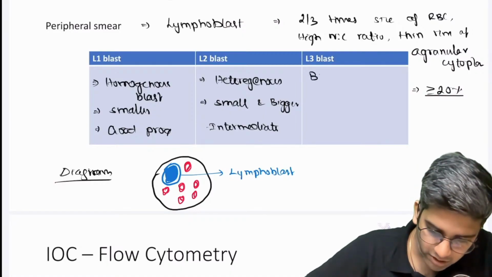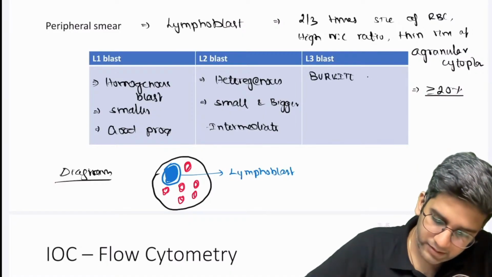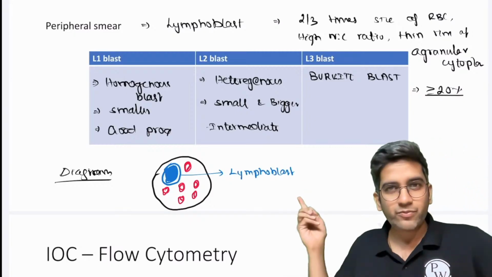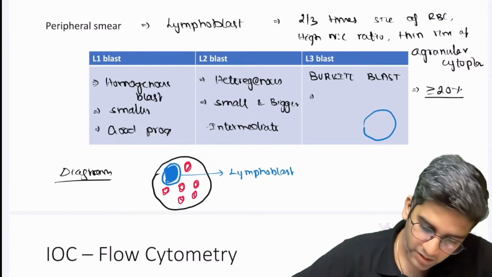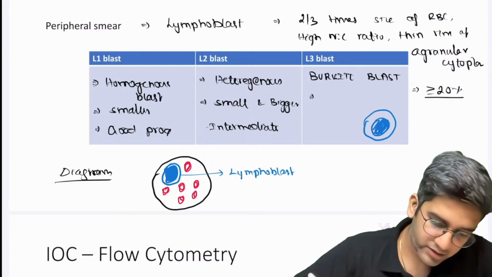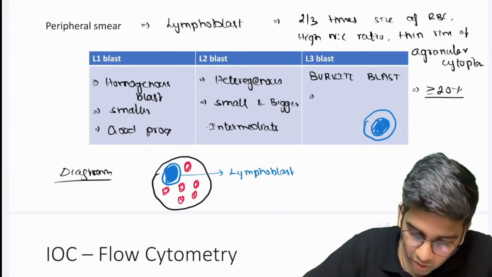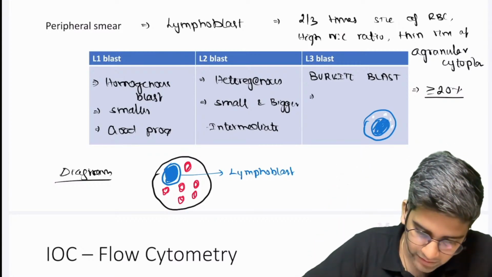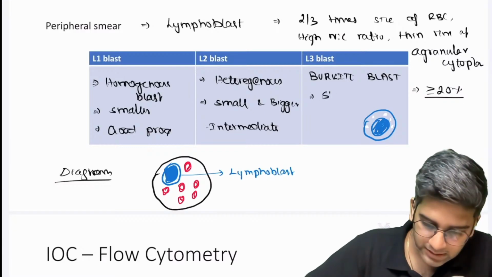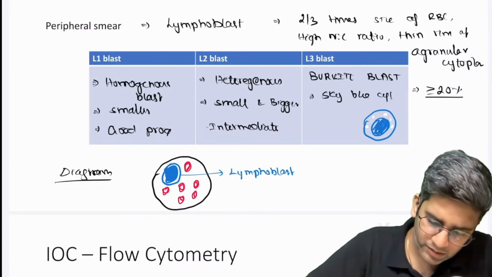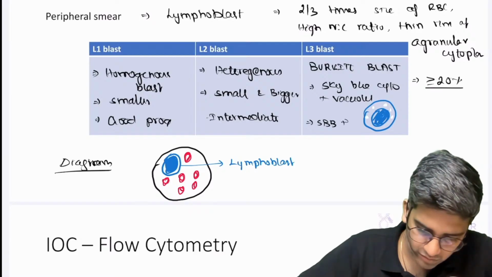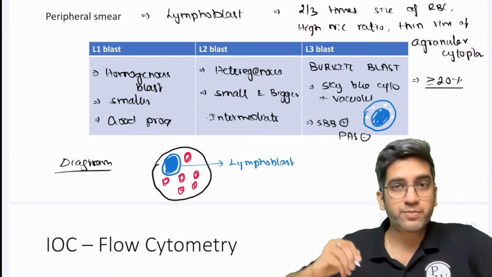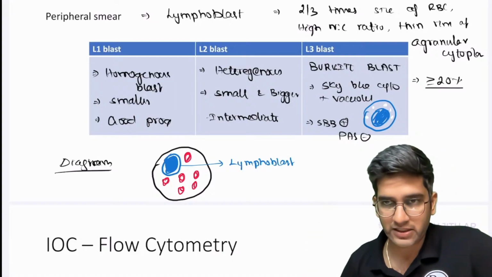L3 is Burkitt's blast. It's actually not an ALL, it's a Burkitt's lymphoma going into the bone marrow and coming out. So that's a Burkitt blast. Burkitt blast has a very characteristic appearance. Again, high NC ratio, draw the nucleus. The cytoplasm should be sky blue. Along with that, you'll have vacuoles in the cytoplasm. That's classical for Burkitt's blast. You have a sky blue cytoplasm plus vacuoles in the cytoplasm. Fine. And a very important thing about Burkitt's blast, they are SBB positive and PAS negative. Please mention this because that's the only reason I want you to know Burkitt's blast. Fine.